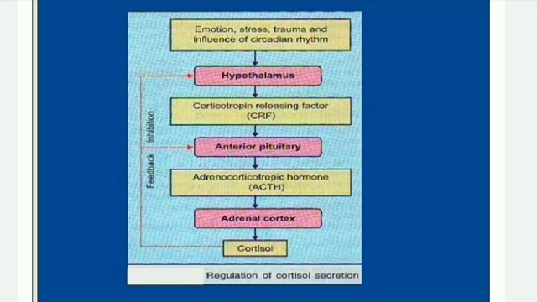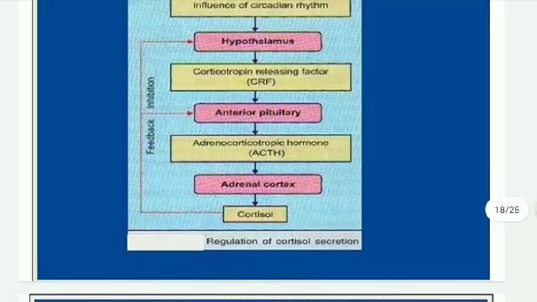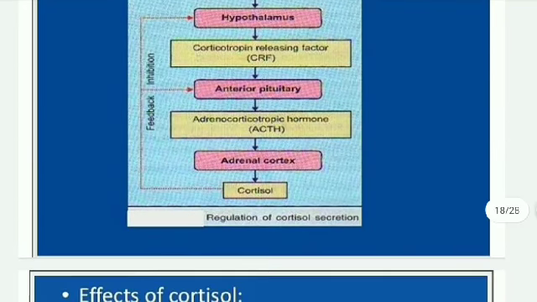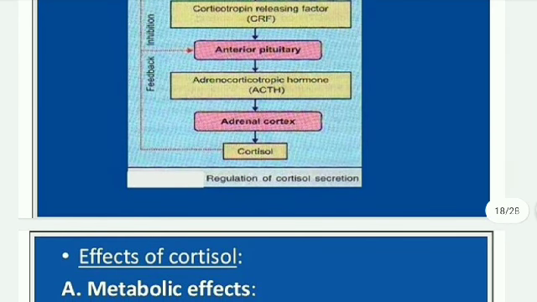Next, regulation of cortisol secretion. This is influenced by emotion, stress, trauma, and the cardiac rhythm. The hypothalamus releases corticotropin releasing factor, CRF. Next, the anterior pituitary releases adrenocorticotropic hormone, ACTH, and the adrenal cortex releases the hormone cortisol.